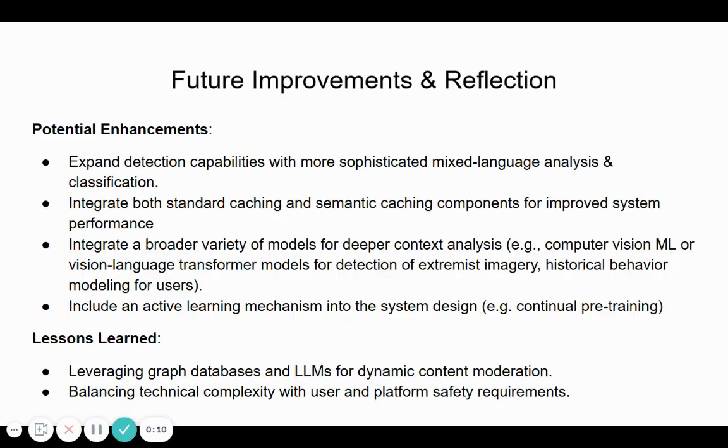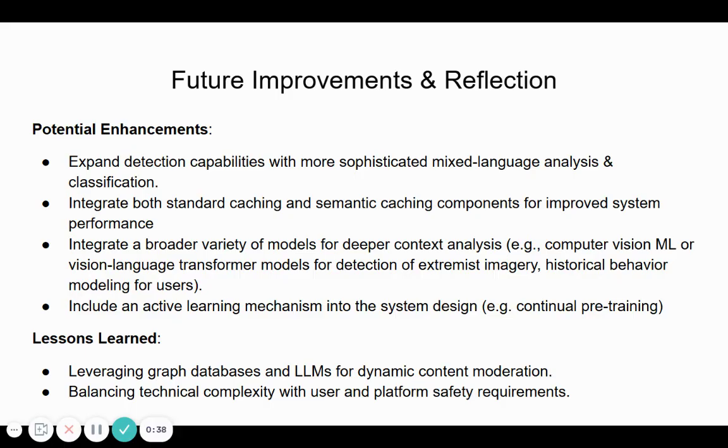Finally, let's look at the potential future directions for T.S.G.P.T, as well as some of the lessons that I've learned from this project along the way. In terms of potential enhancements, I see a few exciting opportunities here. One direction that we could go is to expand the detection capabilities with more sophisticated mixed language analysis and classification of different forms of sentiment and different types of violative content.